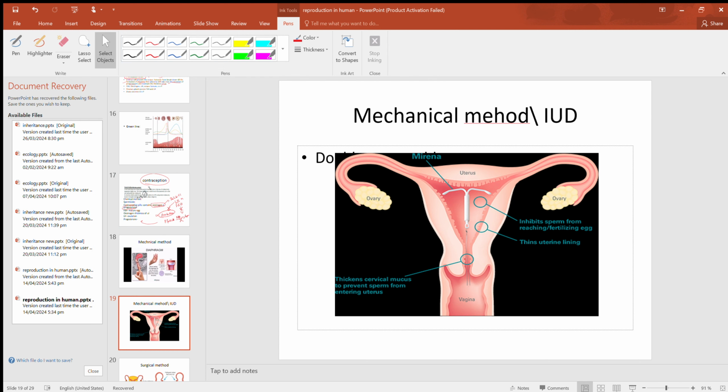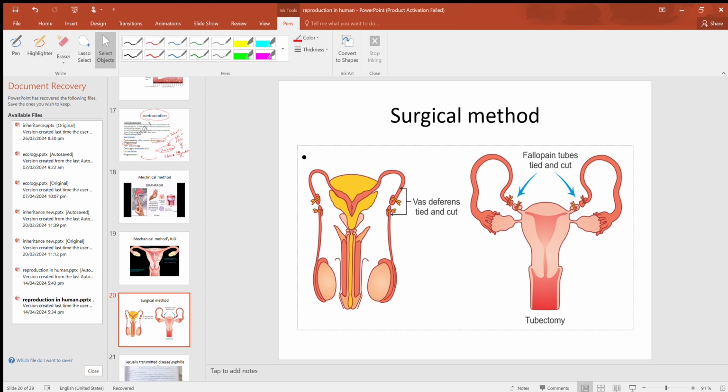Now, other methods of contraception that you should know are the mechanical methods. The examiner can ask you about it. Methods of contraception are not included in your syllabus, but as you have studied about these things, the examiner can ask. For example, in the surgical method of contraception, in case of vasectomy, what happens? The sperm duct is cut and tied back. This is irreversible, so it is not advisable for a young couple.